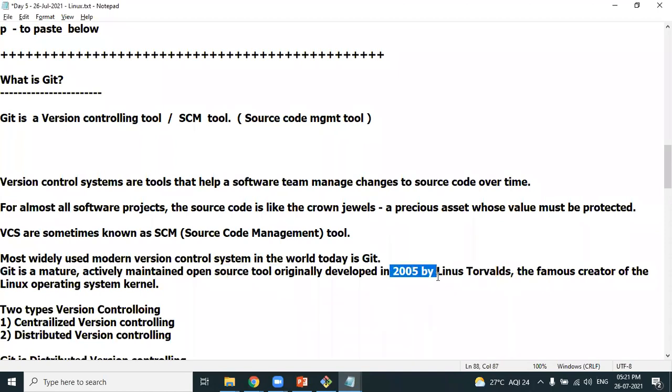When was this tool developed? In the year 2005, by Linus Torvalds, none other than the creator of the Linux operating system kernel. The same person who was involved in the Linux kernel is involved in developing this most popular tool called Git.